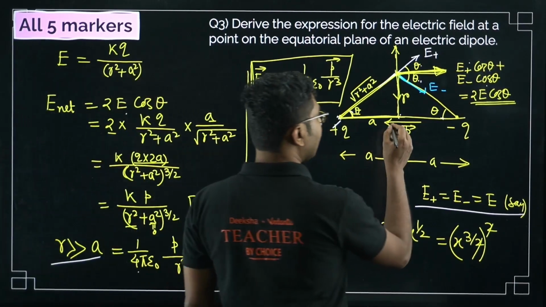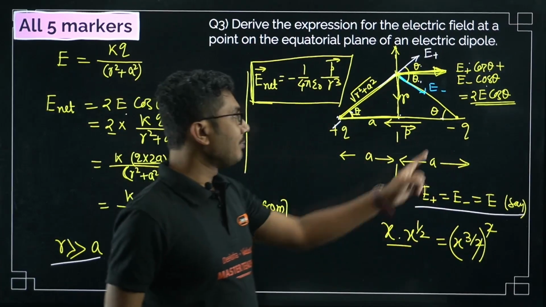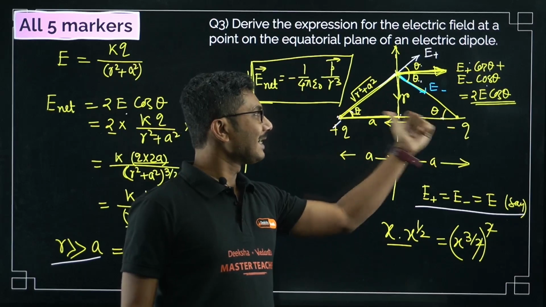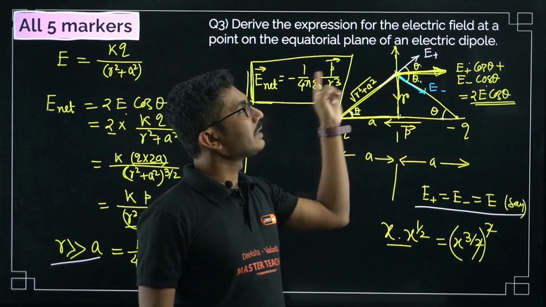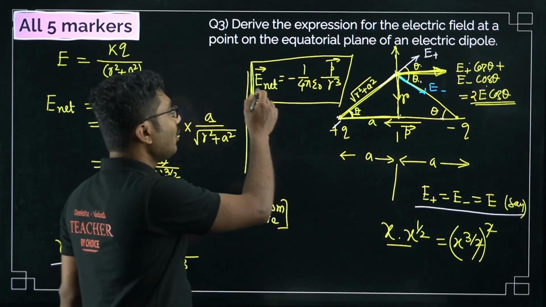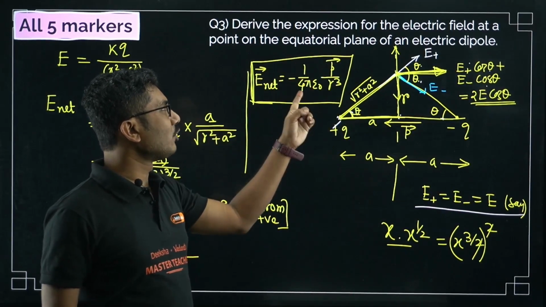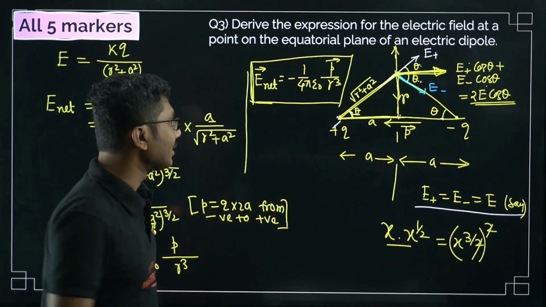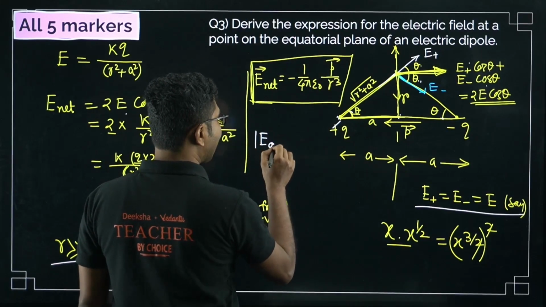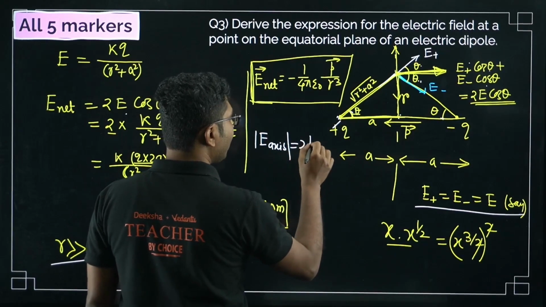Dipole moment is always from negative charge to positive charge, so that is in this direction, and our resultant electric field is in this direction, so they are basically in opposite directions. So in vector form, E net equals minus 1 by 4 pi epsilon naught p by r cube.